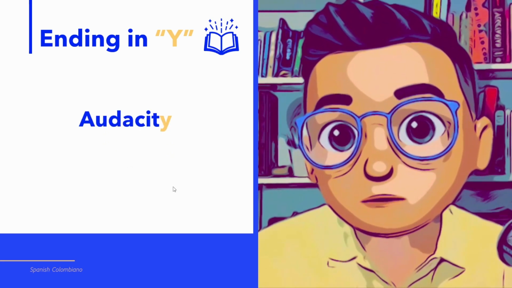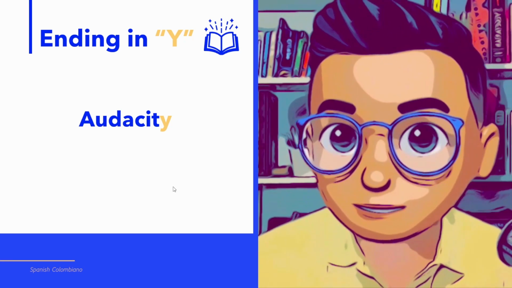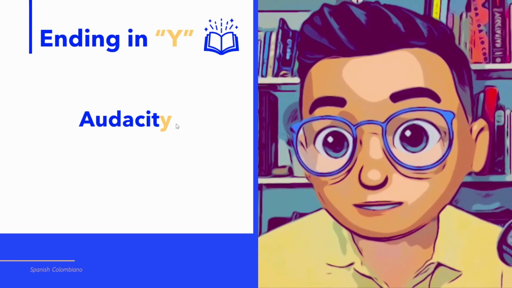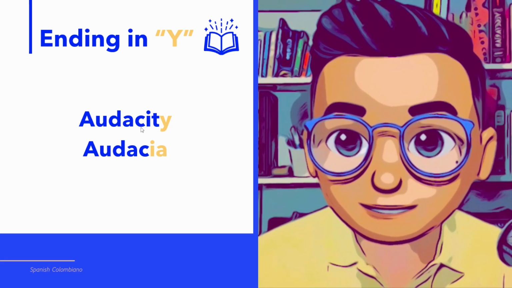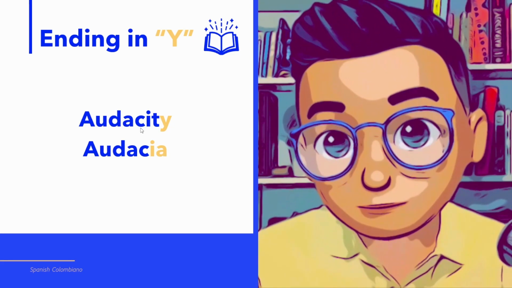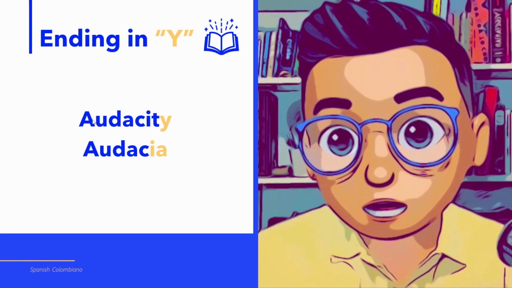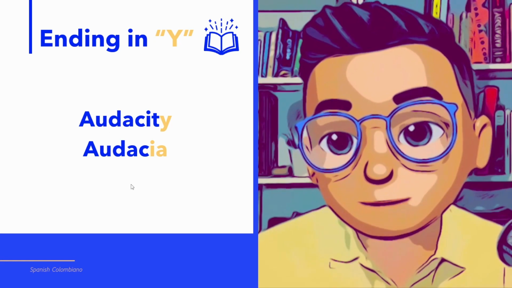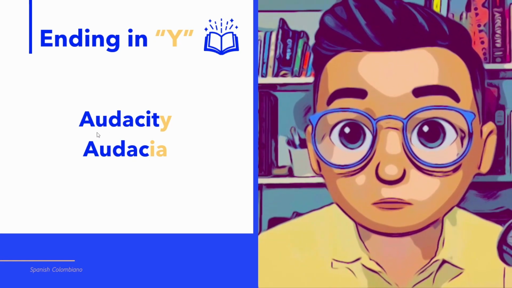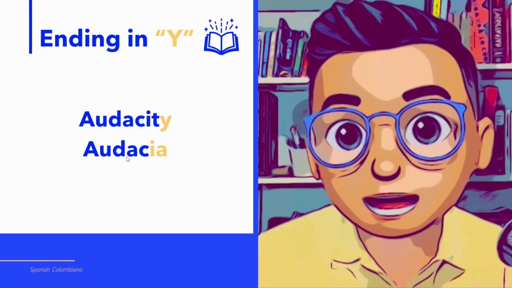The word audacity. Audacity ends in Y, and if you change Y for IA, audacity becomes audacia. Audacia. Here it's important to say that audacity sounds like O at the beginning, but in Spanish we don't say O, we say au, audacia.